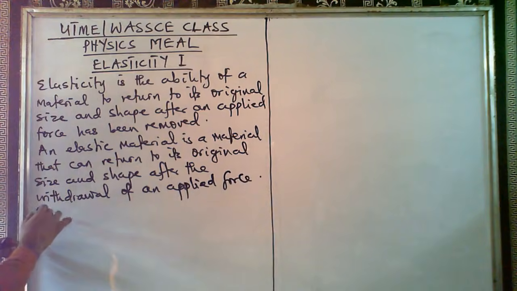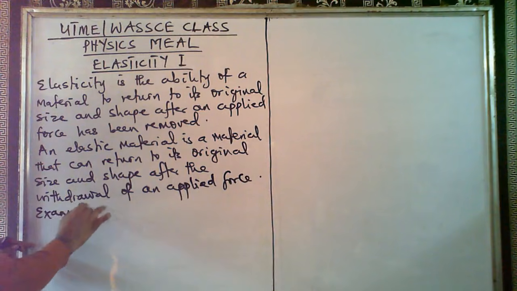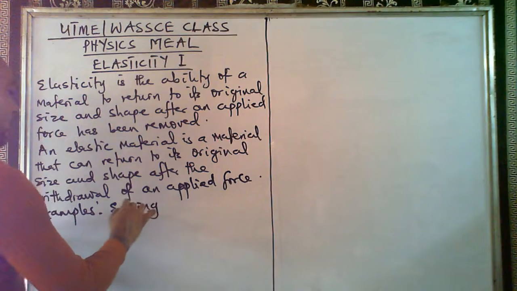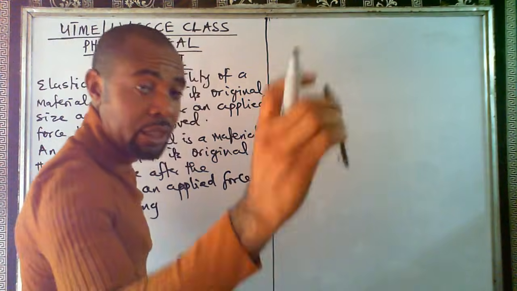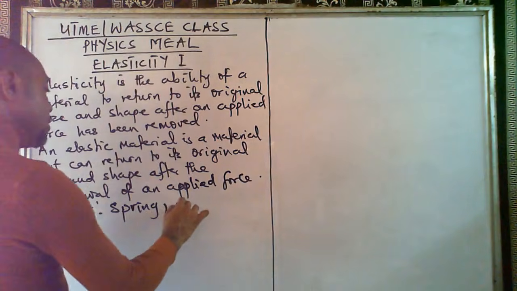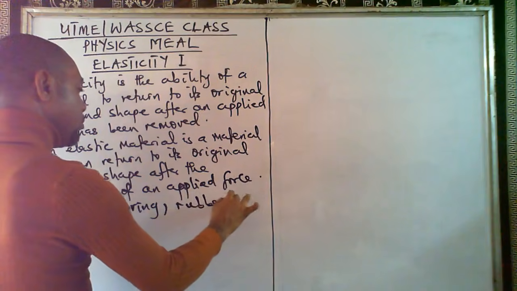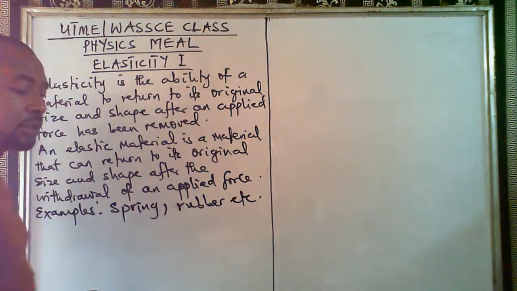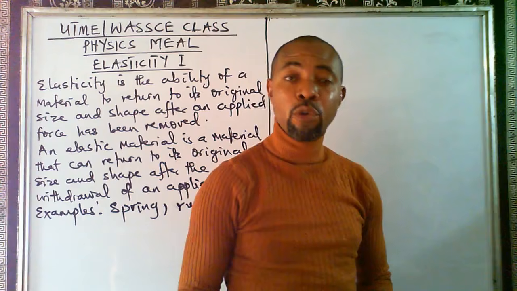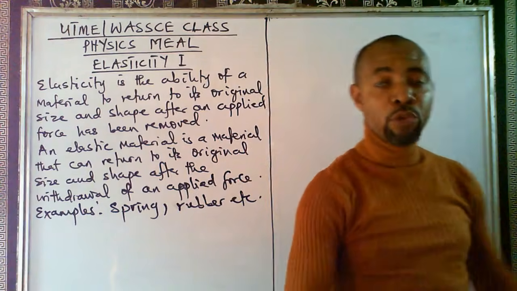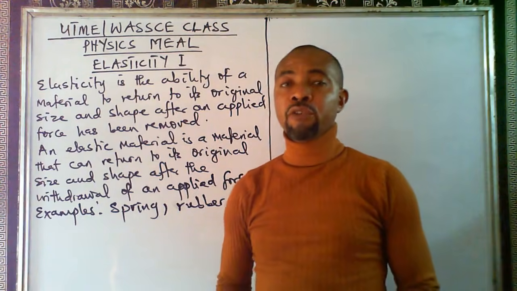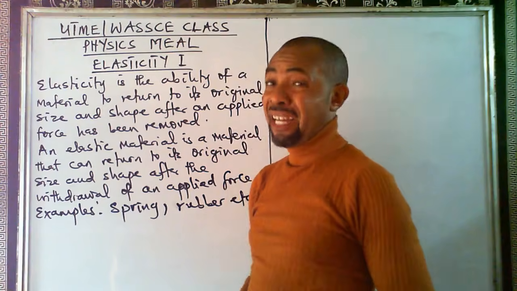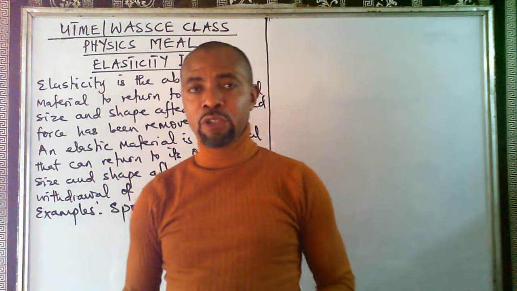So examples of such materials, we have spring that I just used now, that's a spring. Then another one is rubber, etc. So these are elastic materials because they have the ability to return to their original size and shape when you remove an applied force. Now there are so many things we are going to consider in the study of elasticity.